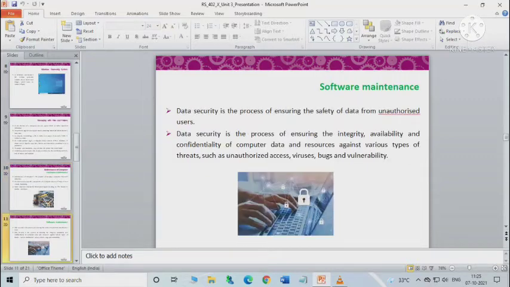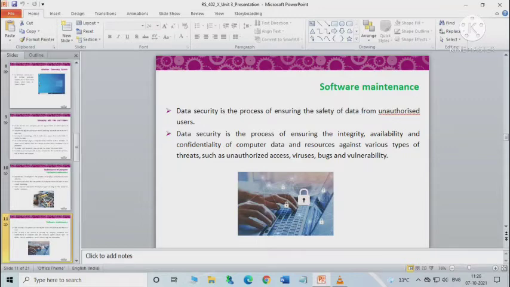Okay. Next we will be learning about software maintenance. Software maintenance refers to the cleaning of software installed on the computer. It involves scheduled disk cleanup, protection against viruses, deleting temporary and unwanted files, taking regular backups, updating software and checking for any security risks. All these are parts of software maintenance. It ensures the safety of data from unauthorized users.